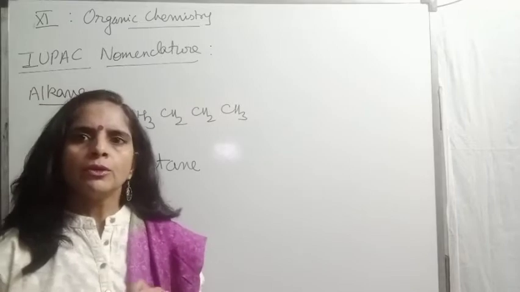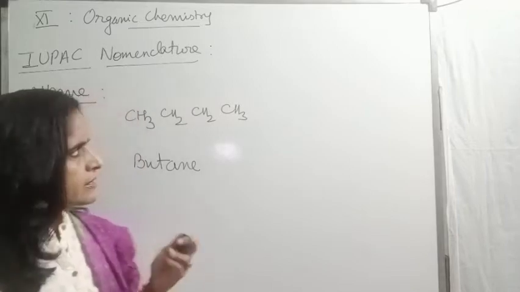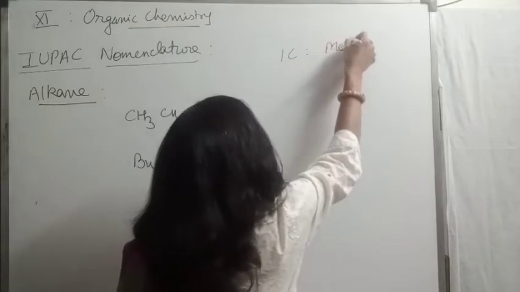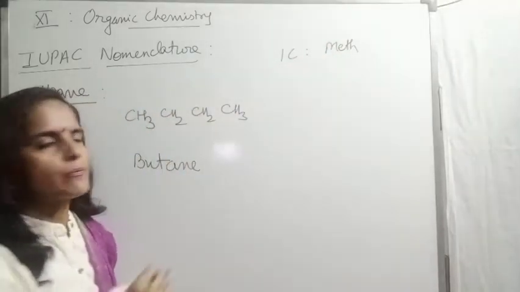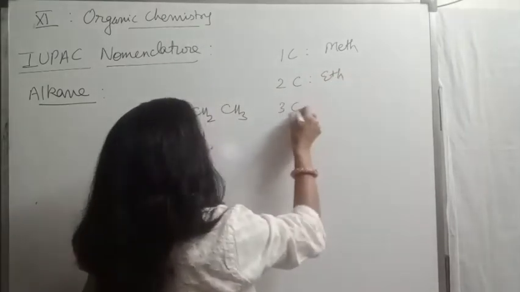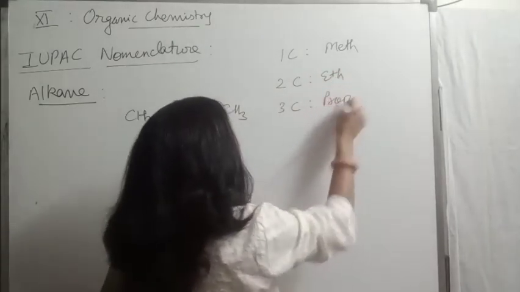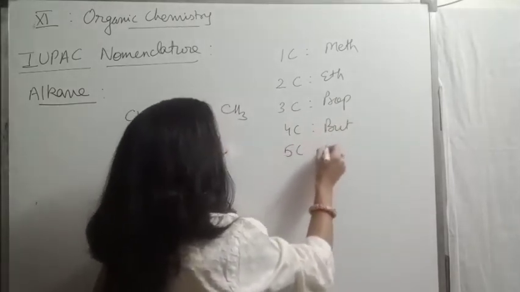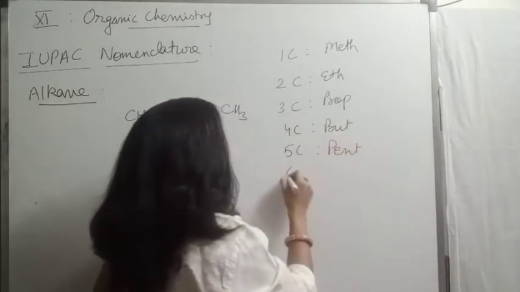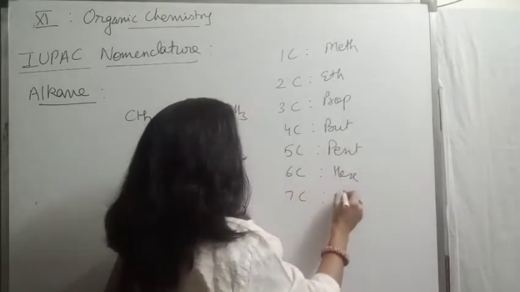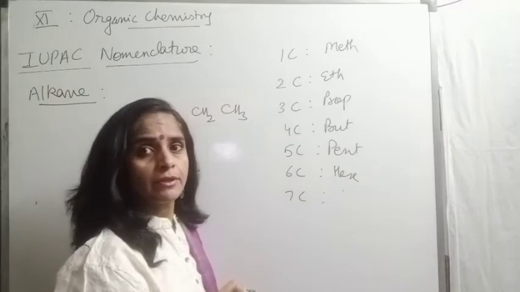I hope you all know about the word roots, but still I am telling you for your revision. If 1 carbon is there, we use meth. For 2, eth, 3, prop, 4, but, 5, pent, 6, hex, 7, hept.